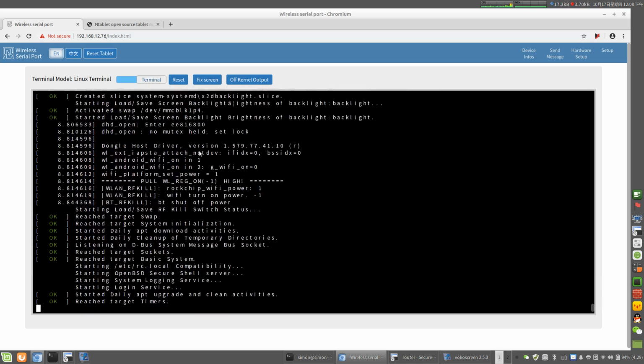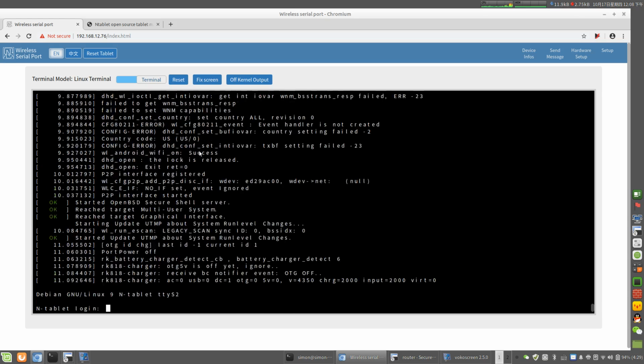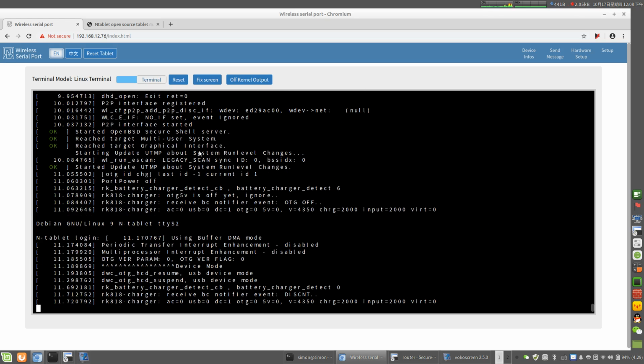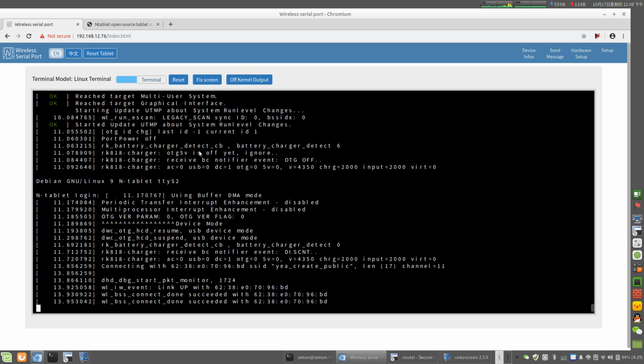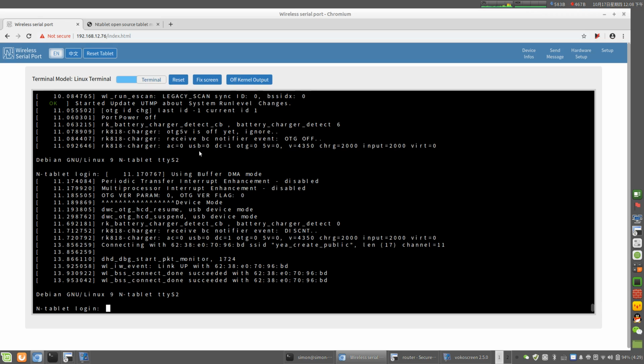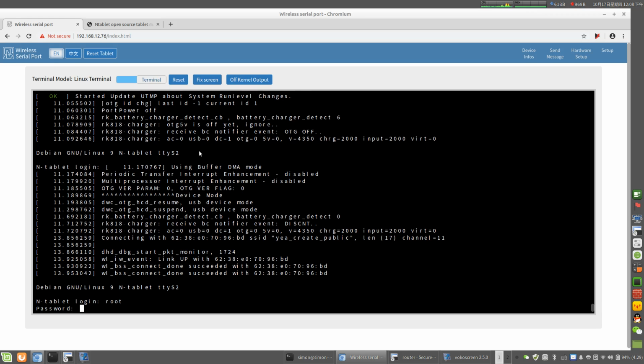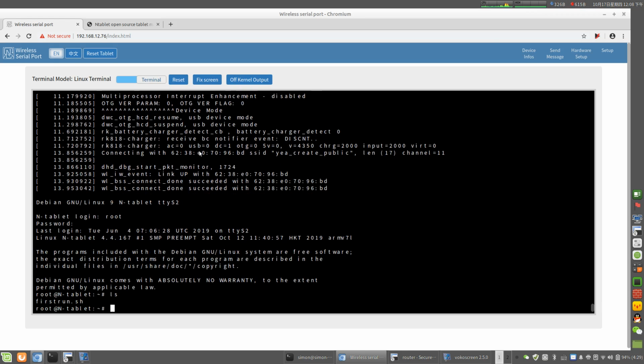So, however the Ntablet is rebooting, the wireless serial is still working. Okay, we can see, and there are some buttons here.